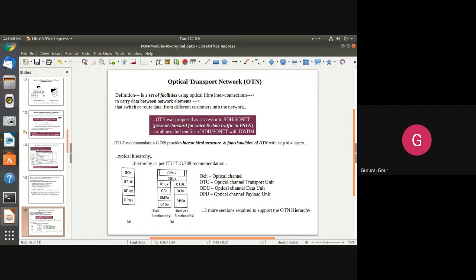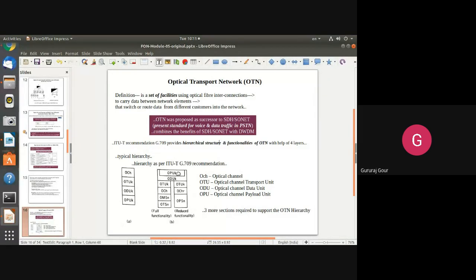So we can think of OTN as the successor of SDH or SONET, moreover to enhance the data rate also. It gives you a standard platform for high data traffic in the PSTN, that is the public telecommunication network. It combines the benefits of both SDH/SONET with DWDM, since both have some pitfalls, and its standards are defined by ITU-T G.709.